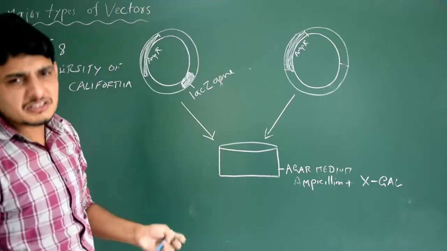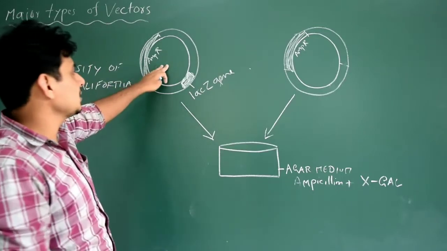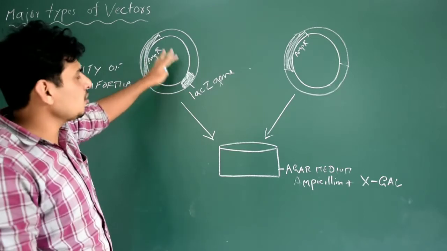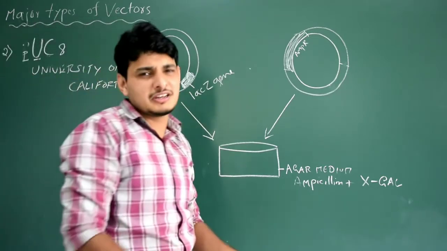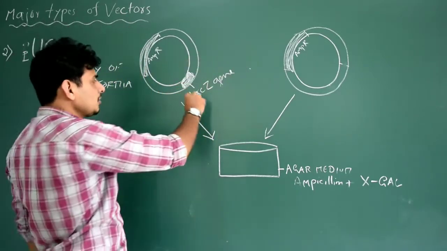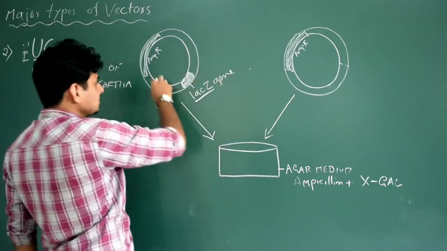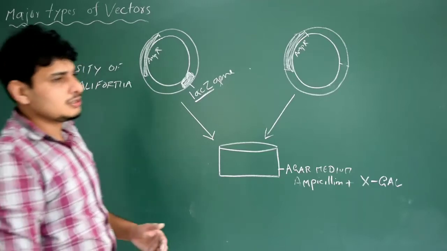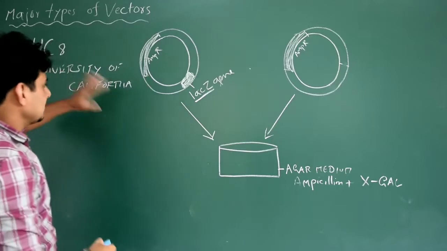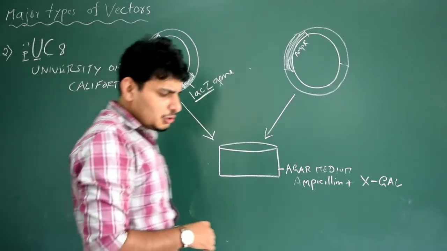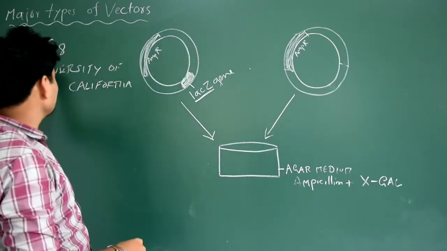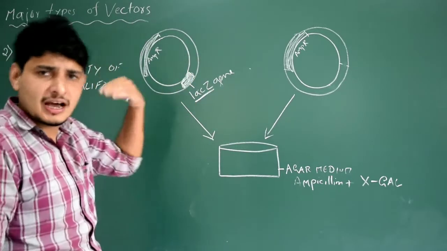There are so many restriction sites in this particular plasmid, like pBR322, but we are not going to talk about it because it is not given in your NCERT. Even for competitive exams they will not ask anything else. But one thing could be asked actually: why is this gene useful compared to pBR322? The thing is, pBR322 also has high copy number ability. At the same time, this pUC18 or 8 also has high copy number ability.